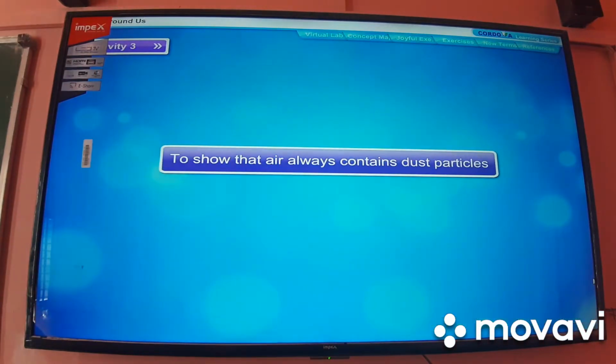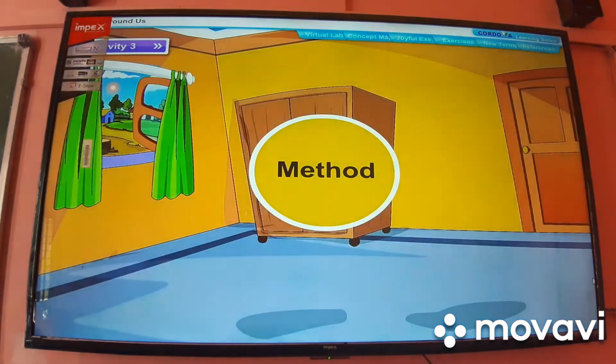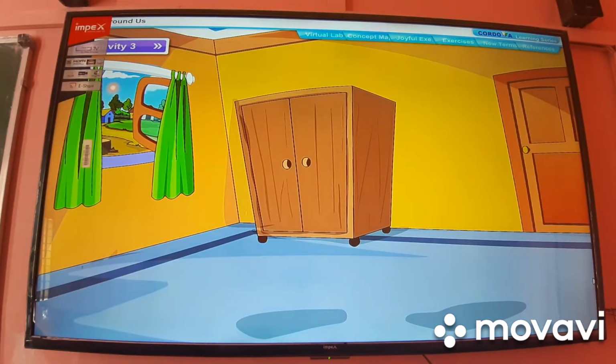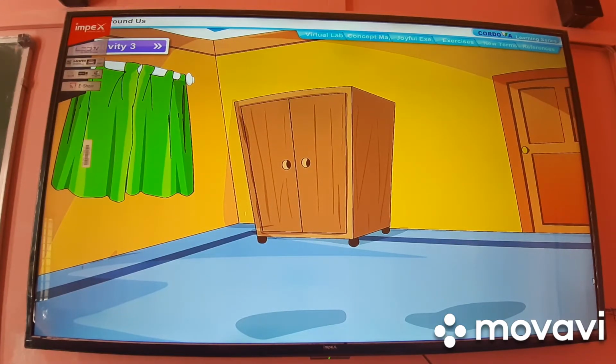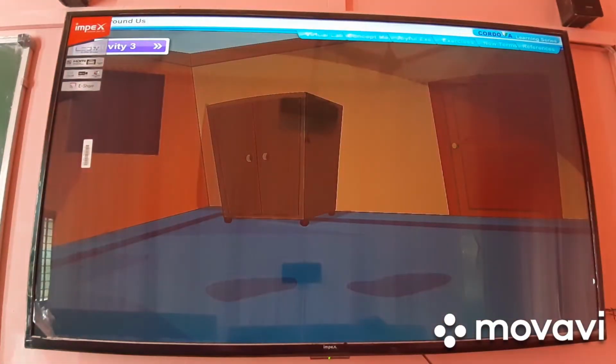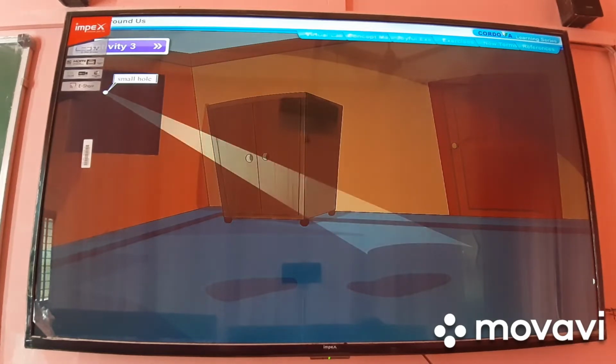Activity 3. To show that air always contains dust particles. Method. Make a room completely dark by closing all the doors and windows and pulling down the curtains. Also, stick black chart paper to the windows. Make a small hole in the black chart paper stuck to the window that faces the sun.